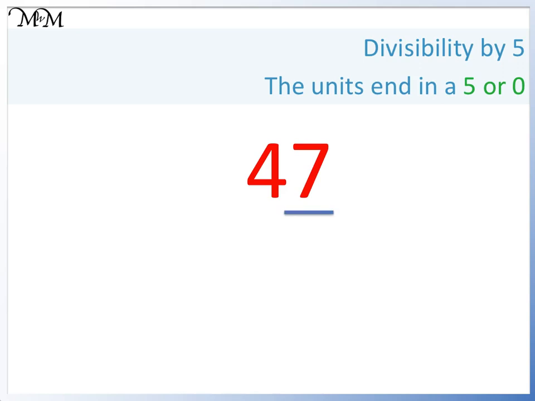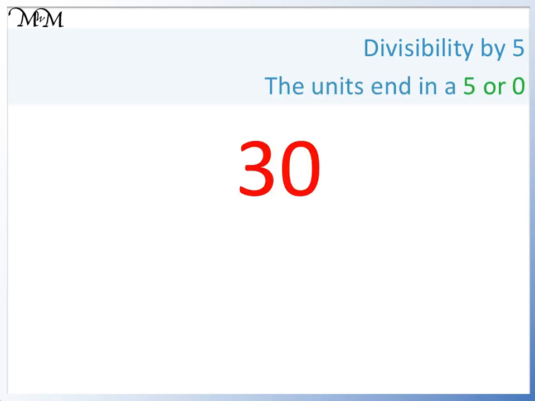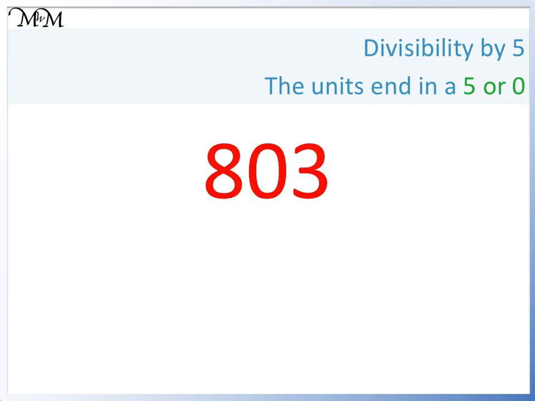It ends in 7, so it is not divisible by 5. 295 ends in a 5, so it is divisible by 5. 30 ends in 0, so it is divisible by 5. 803 does not end in 5 or 0, so it is not divisible by 5.